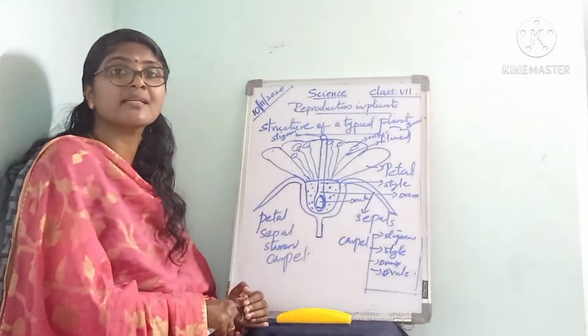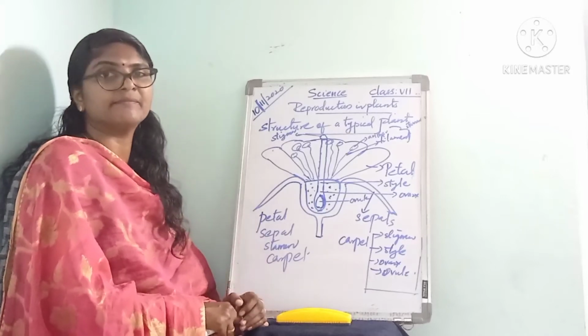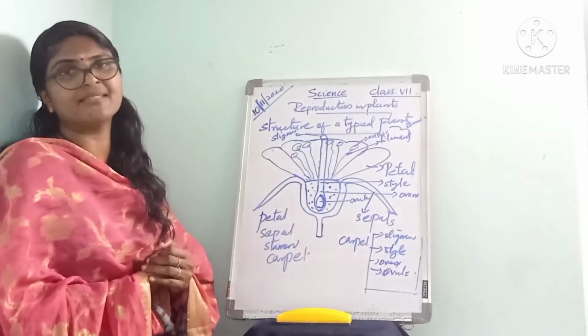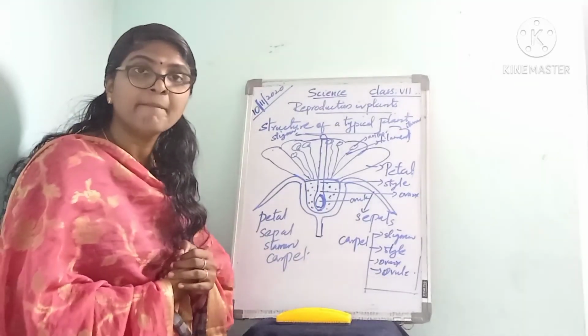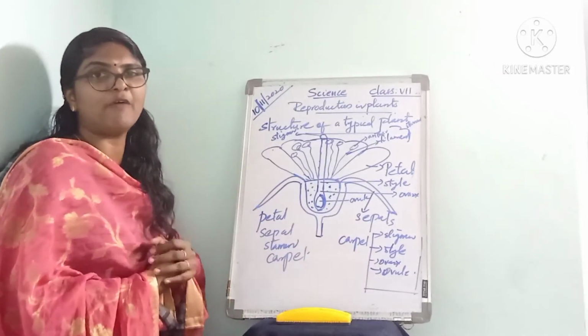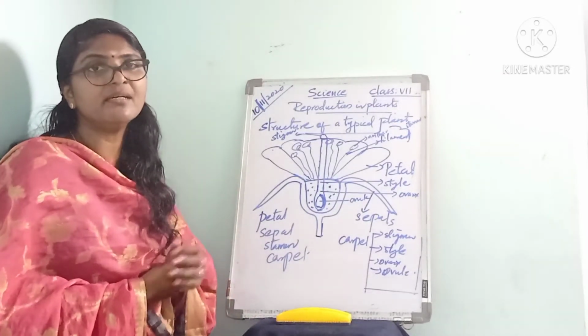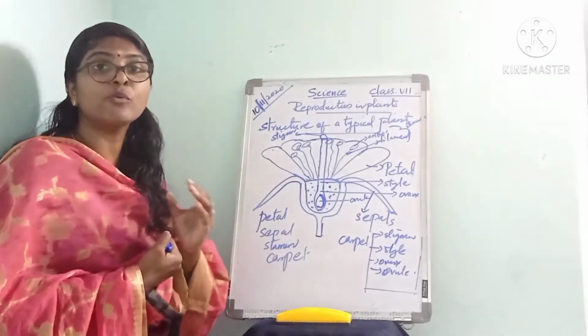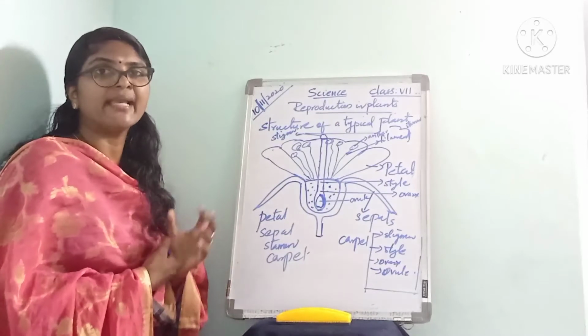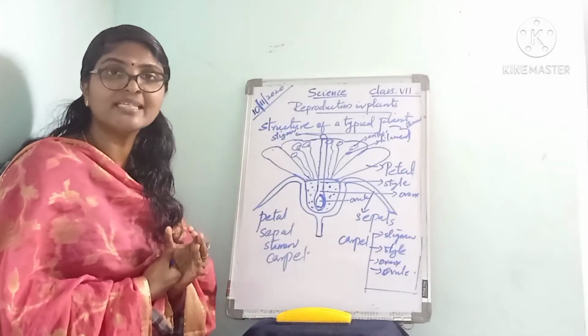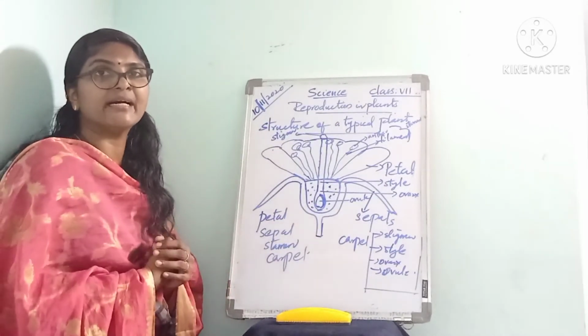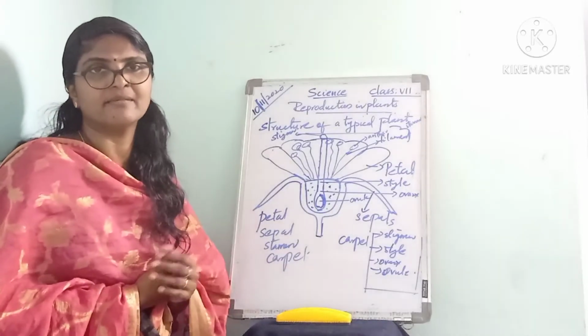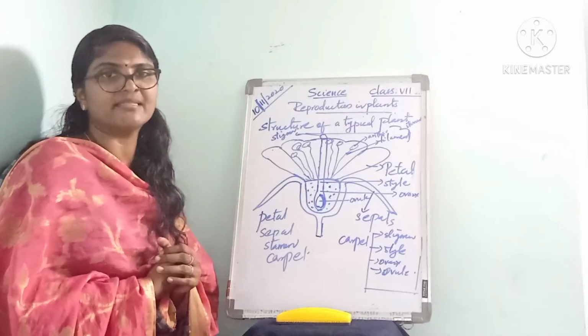Such plants are called flowering plants. Most plants bear flowers, and the flower-bearing plants are called flowering plants. The flowers produce fruits with seeds, and seeds can form new plants.